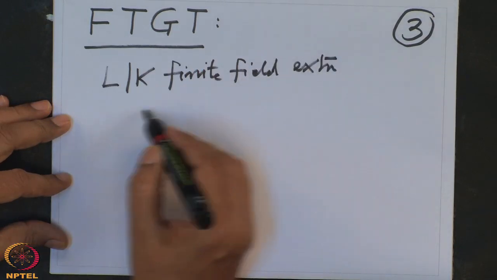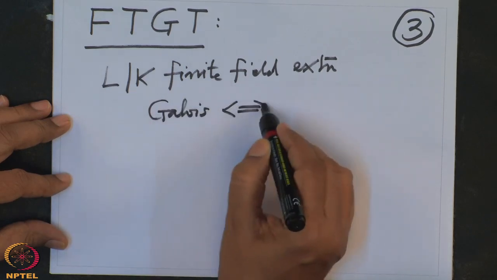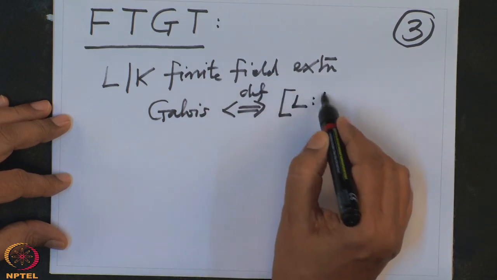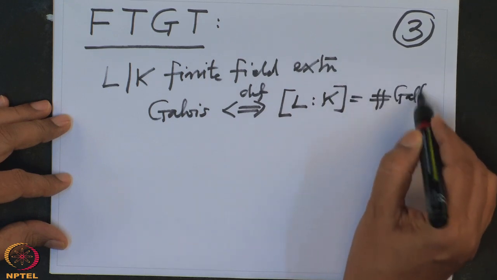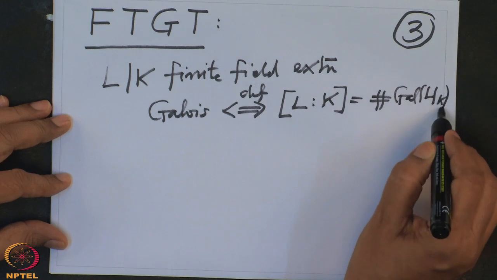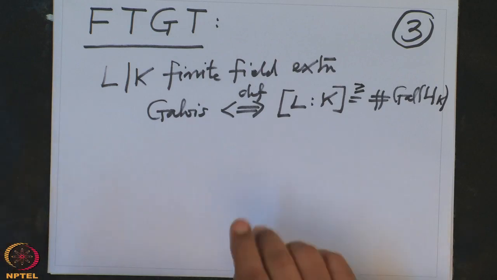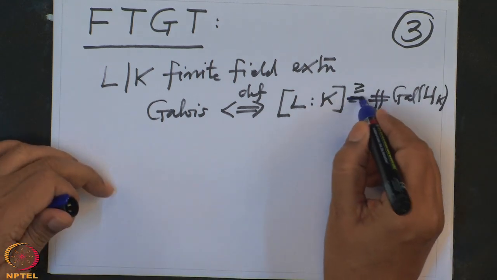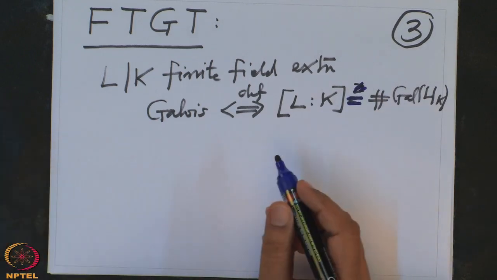and remember we called it a Galois extension by definition when the degree of the field extension equals the order of the Galois group Gal(L/K). In general, the degree is bigger than or equal to the order, but when equality holds we call the extension a Galois extension.